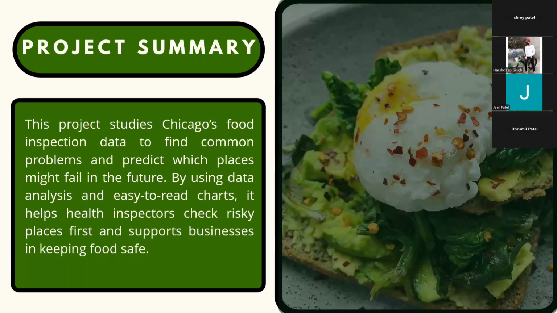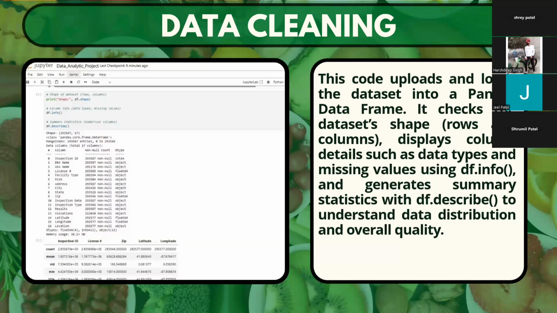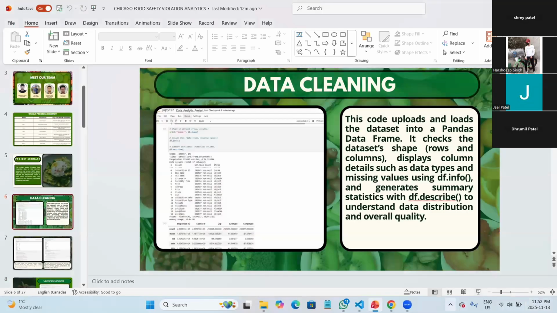That's our project summary. The project studies Chicago's food inspection data to find out the common problems and predict which places might fail in the future. Here we started cleaning the dataset. I'll jump to our code.